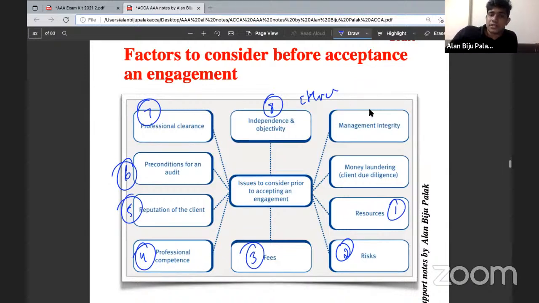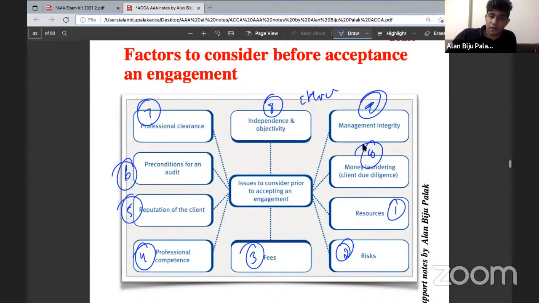Then we need to consider the management's integrity. We should accept only if the management has adequate integrity, or else the chances of having fraud and intentional misstatements in the financial statements would be higher. And we need to consider the factors of money laundering, because in case there is money laundering, there is always a possibility of tipping off. And to avoid tipping off, we need to consider whether there is any impact of money laundering. So these are the factors we need to consider before accepting an engagement.